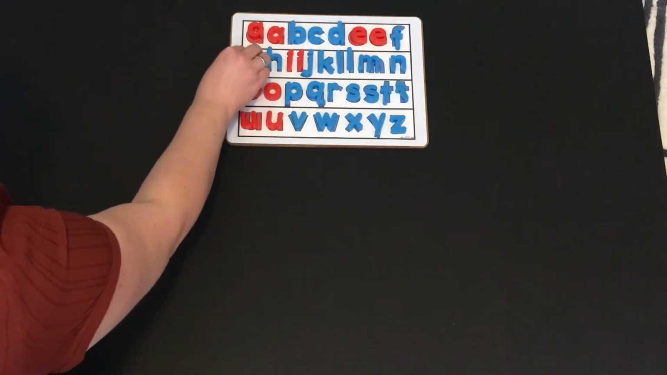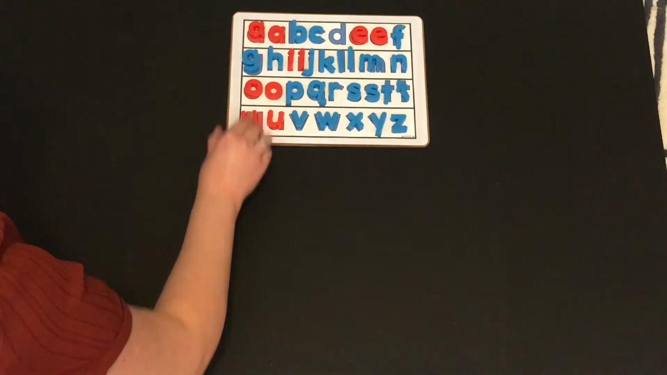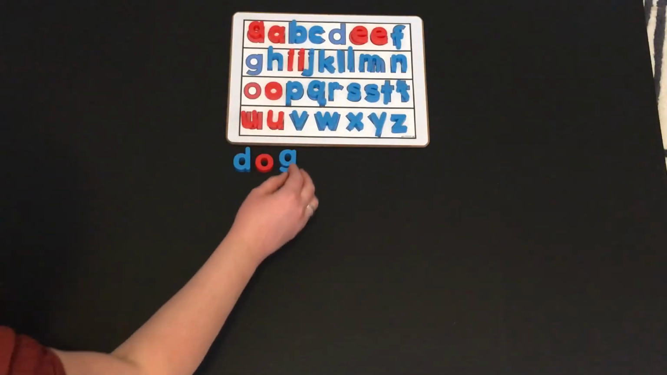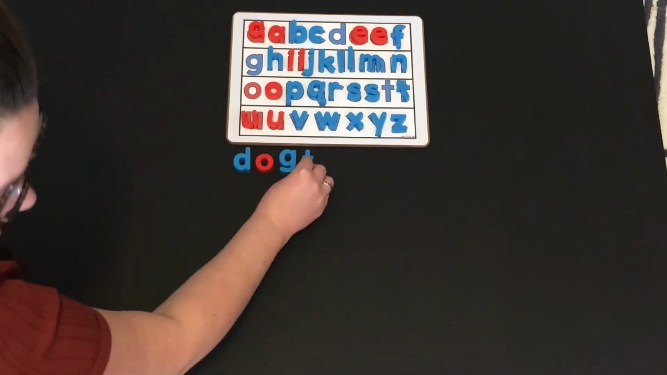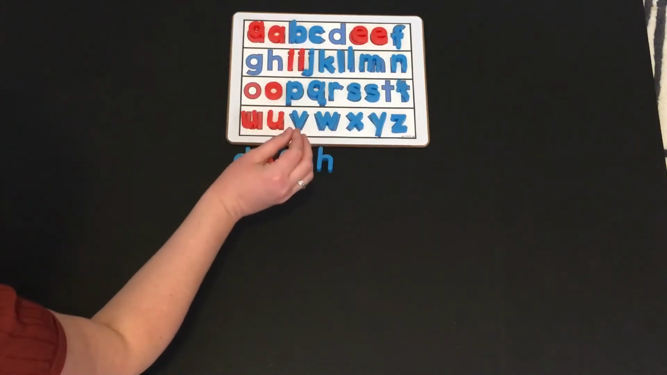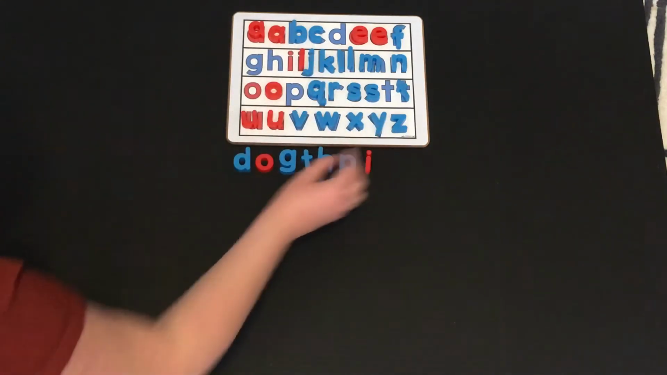All right, the letters that you need to get for the next set of words are D, O, G, T, H, P, I. All right, the first word we're going to make is dog.